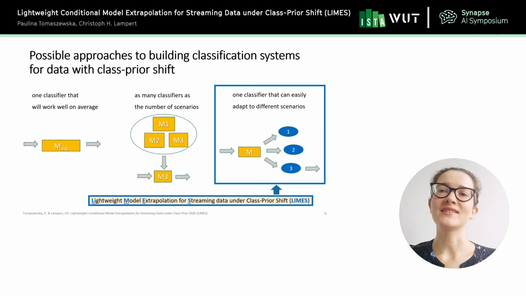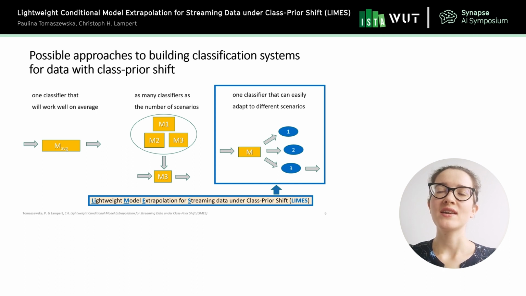Okay, we know that data can undergo some changes, but how can we address this problem when designing the classifier? Here there are 3 possible approaches. The first is that we have one model that will work well on average, because there's no adaptation. The other approach is that we have a pool of different models, and once the data is arriving and we know what kind of scenario it represents, we can pick the right model from the pool. But in this case, we need as many models in the pool as the number of scenarios that we think we're going to experience.